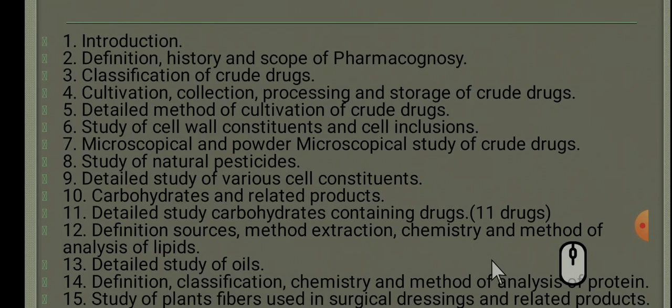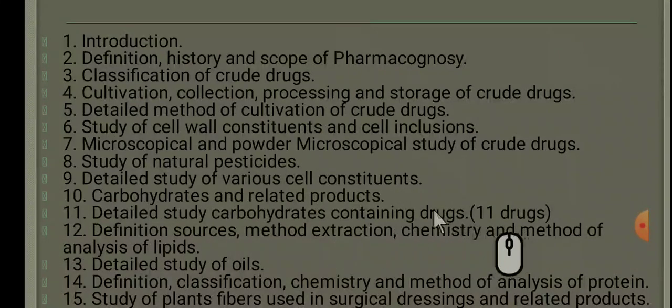First one is introduction, then definition, history and scope of pharmacognosy, then classification of crude drugs, cultivation, collection, processing and storage of crude drugs, detailed method of cultivation of crude drugs, study of cell wall constituents and cell inclusions, then microscopical and powder microscopical study of crude drugs, study of natural pesticides, detailed study of various cell constituents, carbohydrates and related products,